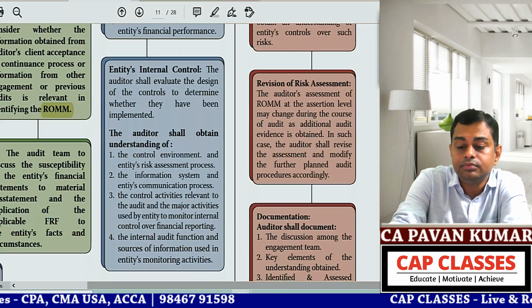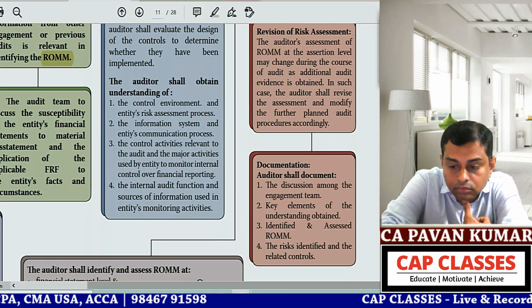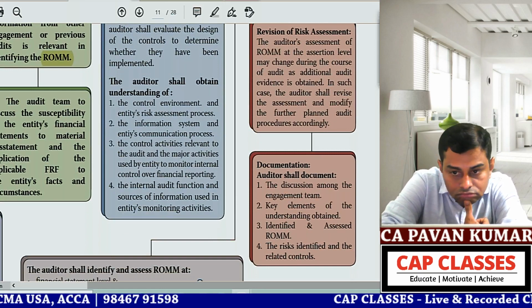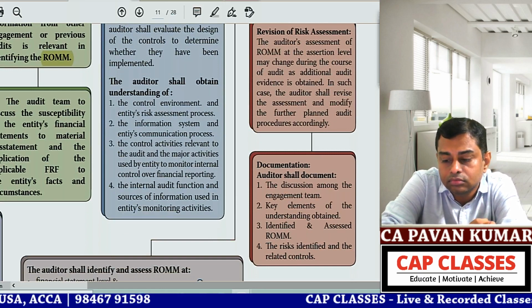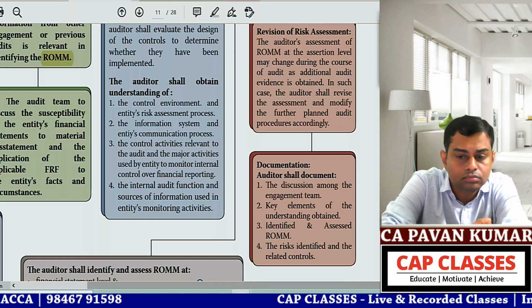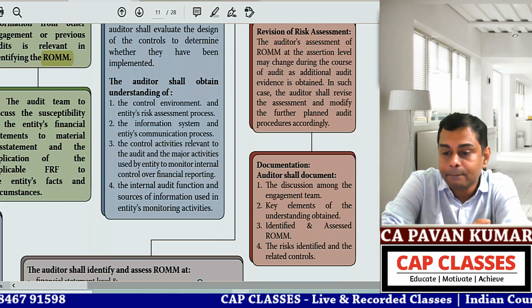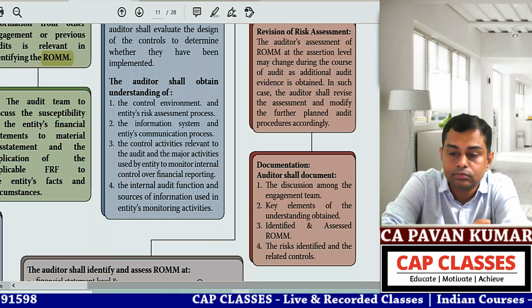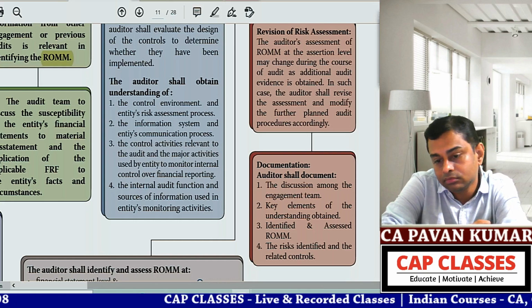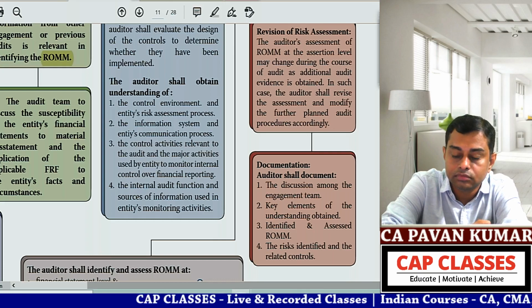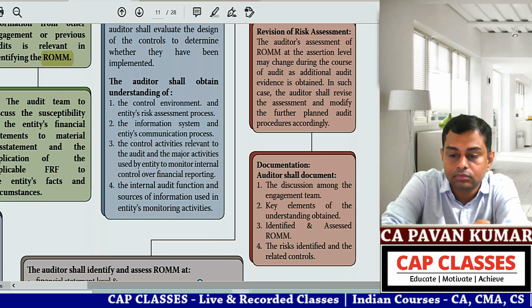Then read the third one. Revision of risk assessment: the auditor's assessment of the risk of material misstatement at the assertion level may change during the course of the audit as additional audit evidence is obtained. In such a case, the auditor shall revise the assessment and modify the further planned audit procedures accordingly.